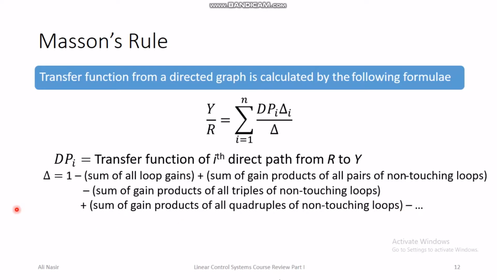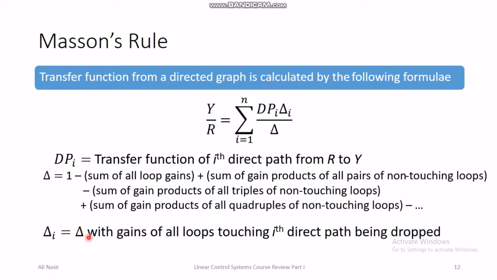And then delta i is same as delta, but with gains of all the loops touching ith direct path being dropped. So this we have already discussed, but I will review an example of application of Mason rule so that you get a good reminder about how to apply the Mason rule.